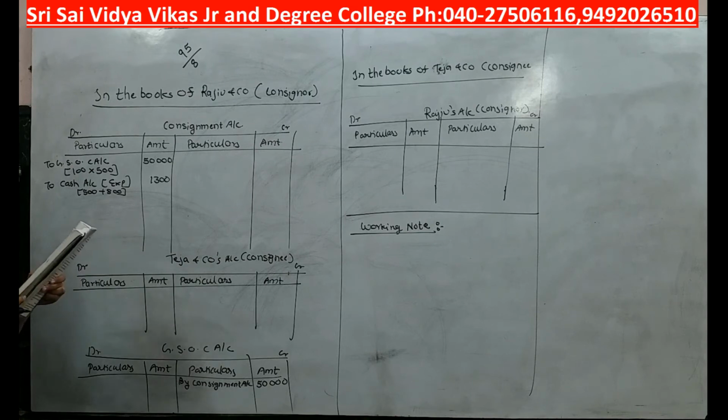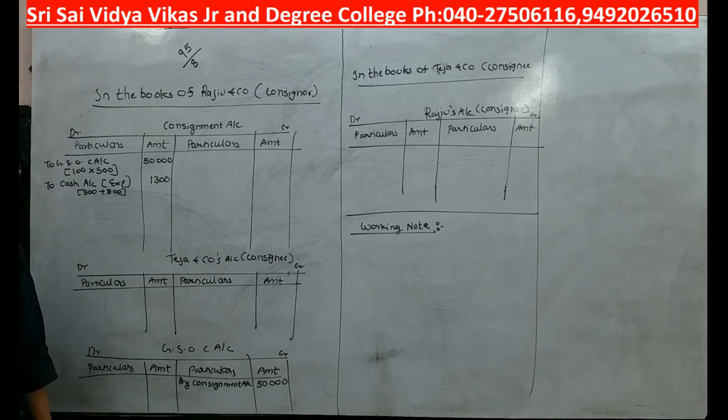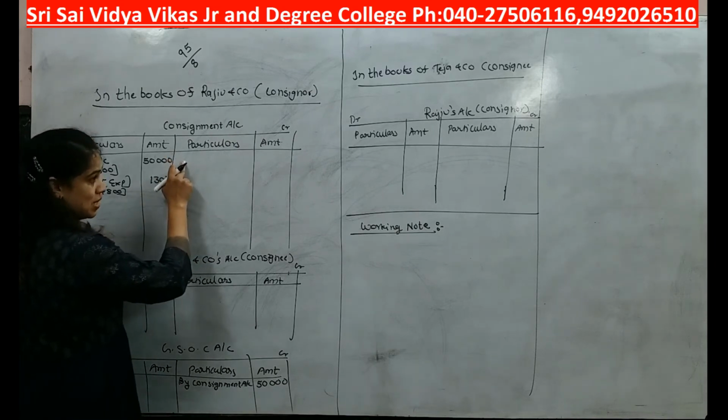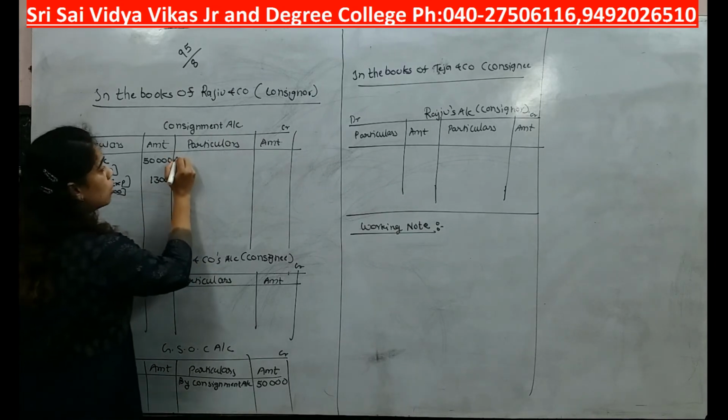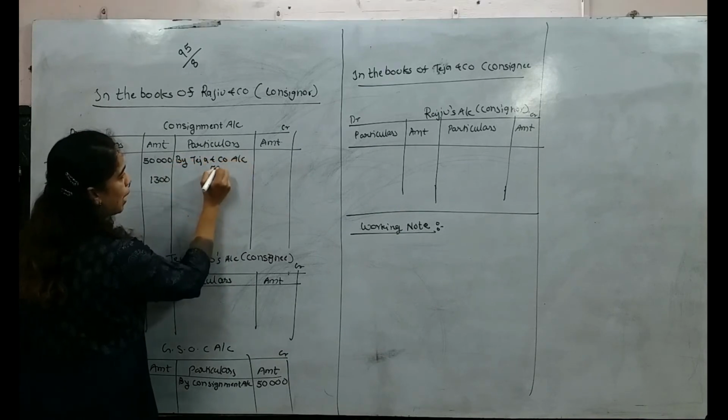Now next what are they saying is the account sales was received from Teja and Co. showing that the sales of 80 radios at rupees 600 each. Okay. It means Teja is selling how many radios? 80 radios he sold for 600 rupees each. So there is a sale. So which side it should appear? Credit side, because we know that if you are going to sell the goods, we are going to generate money. Sale is our income. That's why it is appearing at credit side. But who is making that sale? Teja. So here I will write by Teja and Co account in bracket, right?